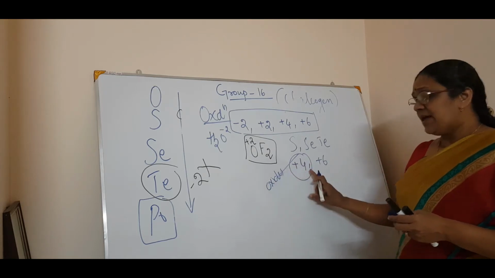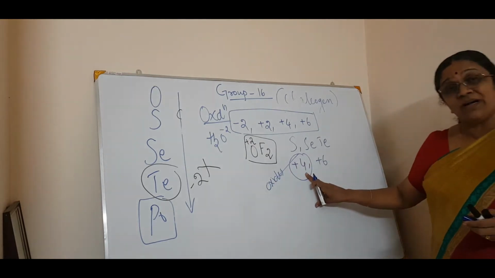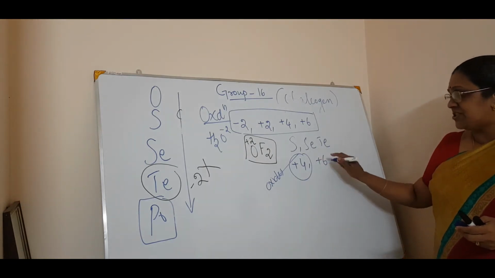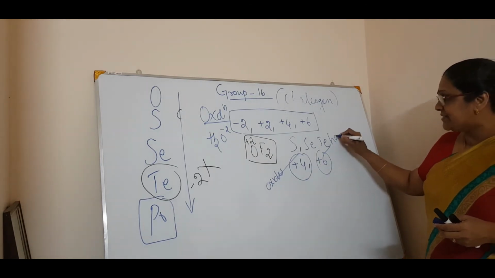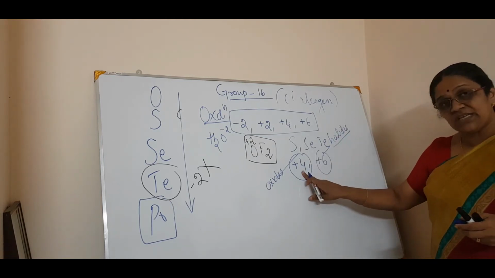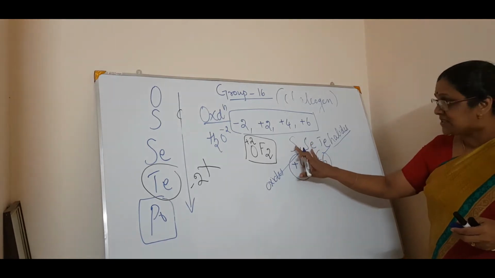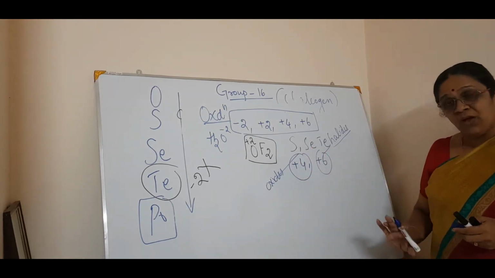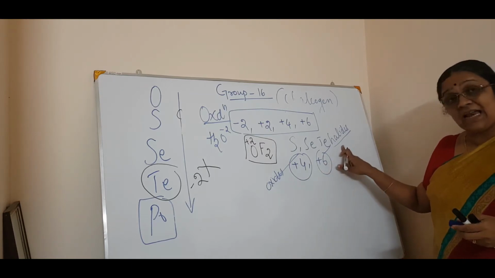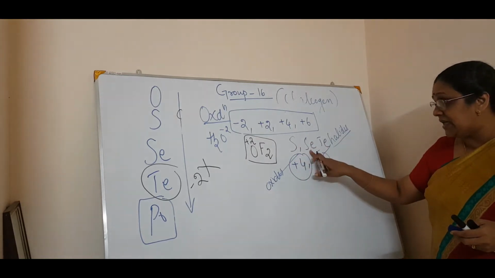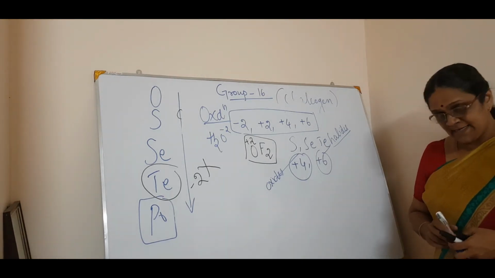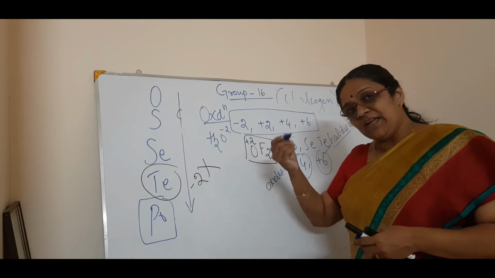Have you got it? The +4 oxidation state is commonly seen in oxides, whereas the +6 oxidation state is seen in halides. That is the difference. Now, the +4 oxidation state is mainly seen in the oxides of sulfur, selenium and tellurium, whereas the +6 oxidation state is common among the halides of sulfur, selenium and tellurium. Is it clear? And the same thing is applicable here also.